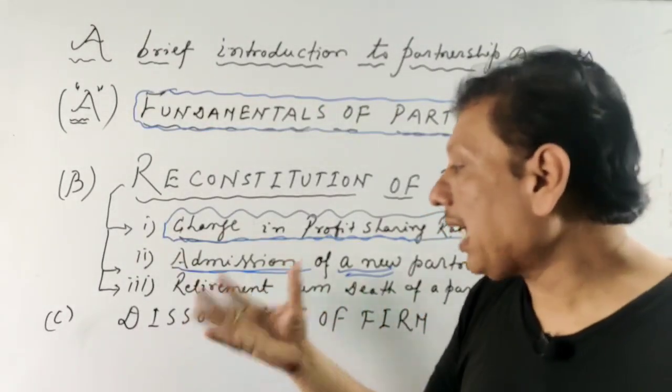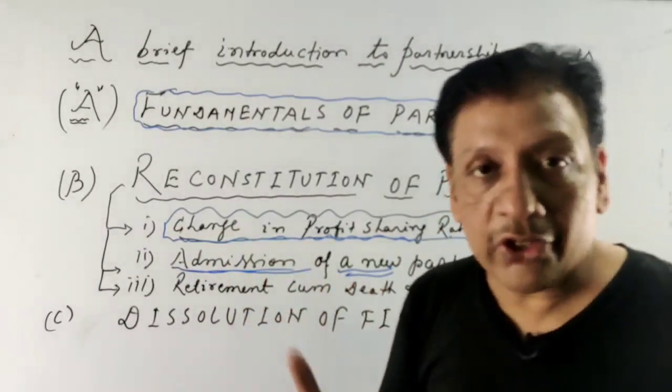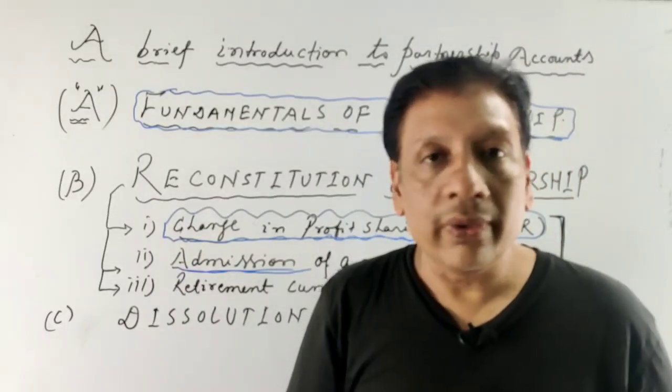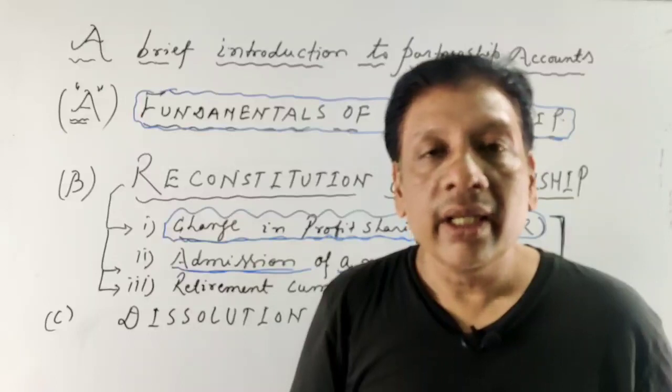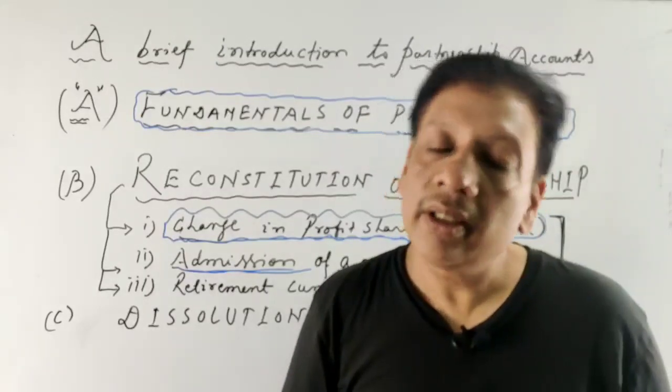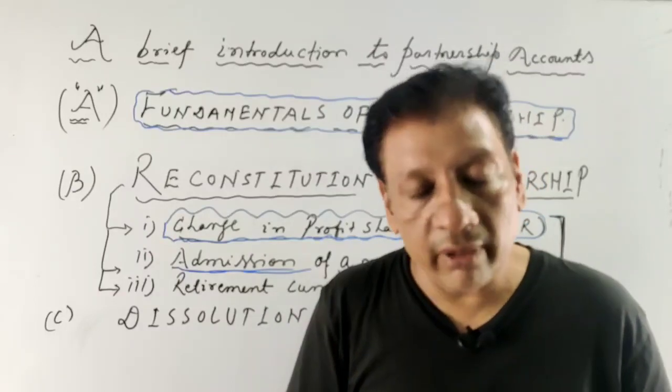What is the meaning of retirement? Generally students confuse that retirement means old age. No, here there is no question of aging. A partner wants to retire, and with the mutual consent of all the partners, the partner can retire from the firm.